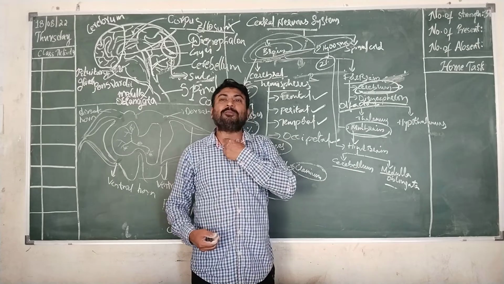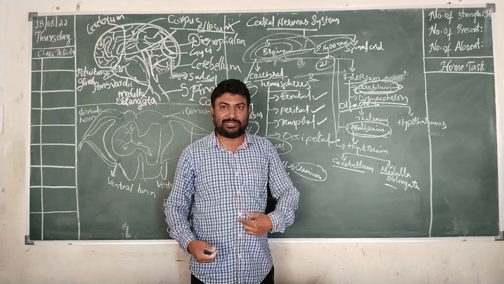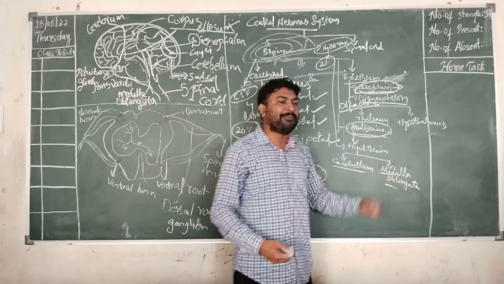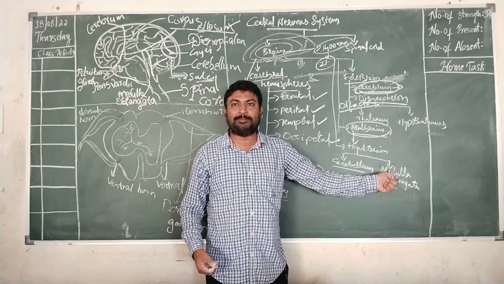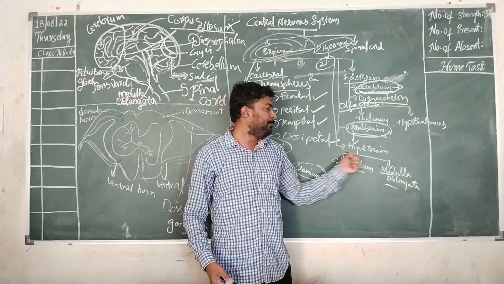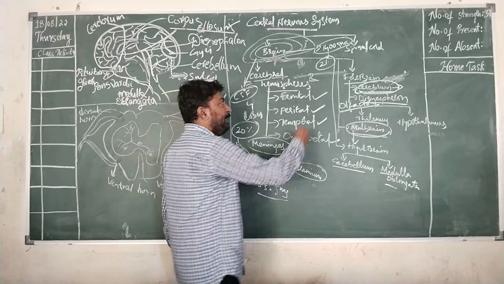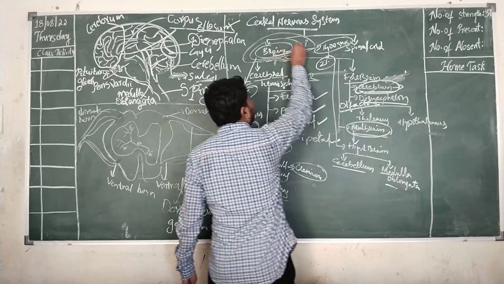Is it clear? Now after you swallow, once the food is swallowed, it has to pass through the esophagus and it has to reach the stomach. That part will be done by medulla oblongata. That function will be done by medulla oblongata. That means voluntary actions will be under the control of cerebellum and involuntary actions will be under the control of medulla oblongata.